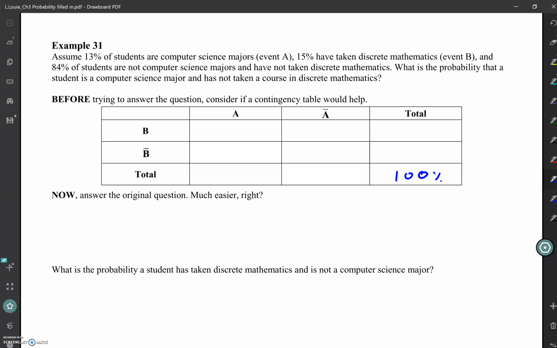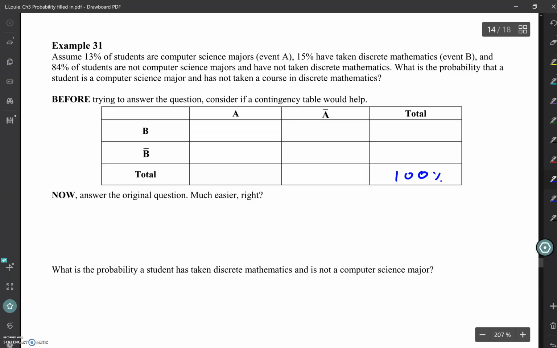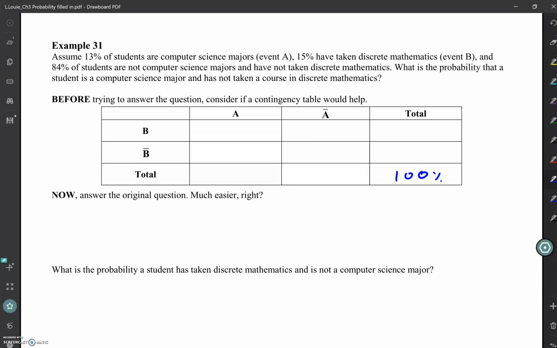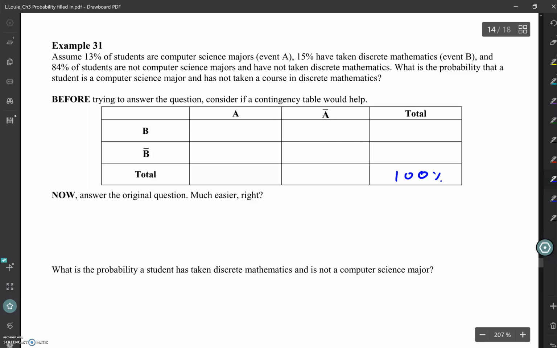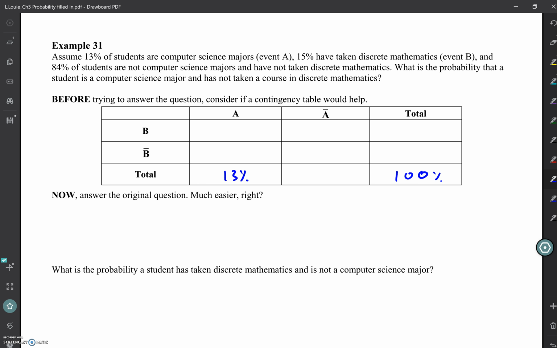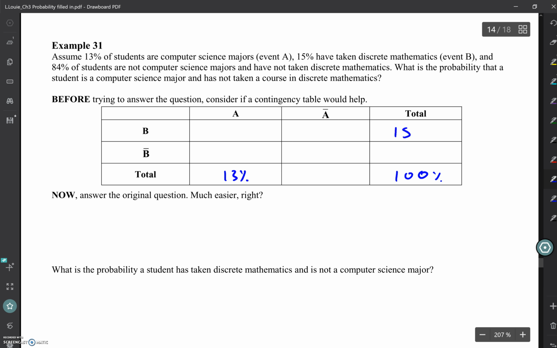Then, I know that event A is that I have a computer science major, and 13% are computer science majors. That's a total amount, so 13% can go down here. 15% have taken discrete mathematics. That's my event B. So overall, whether they're a computer science major or not, they've taken discrete mathematics.